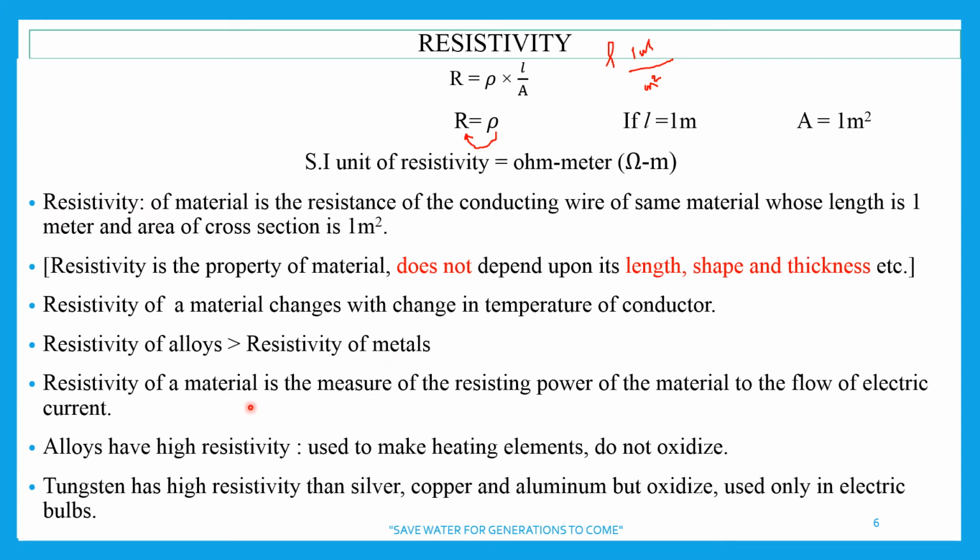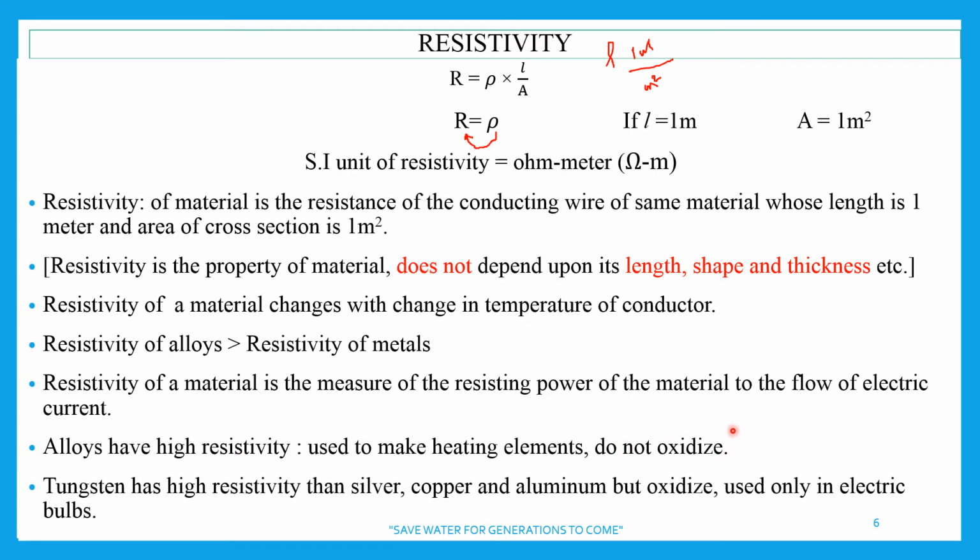Now, resistivity of material is the measure of resisting power. Resist means opposition, resisting power of material to flow of current. Alloys have high resistivity and therefore they are used to make heating elements, or in all heating devices, right? So nichrome is used in heaters, right? And alloys, they do not oxidize.